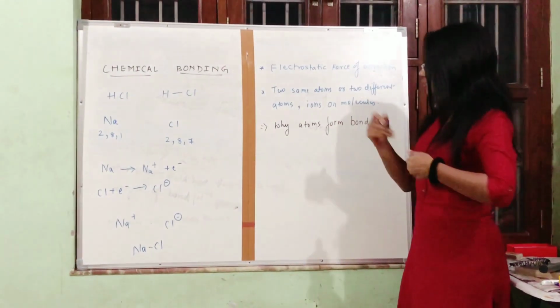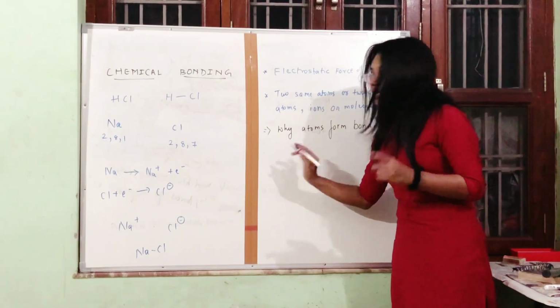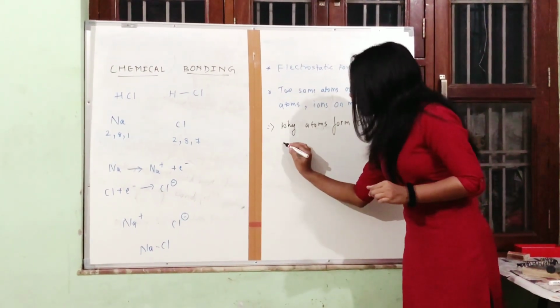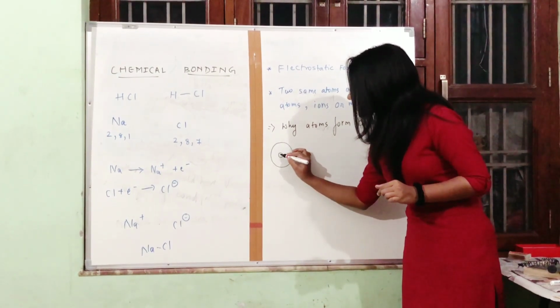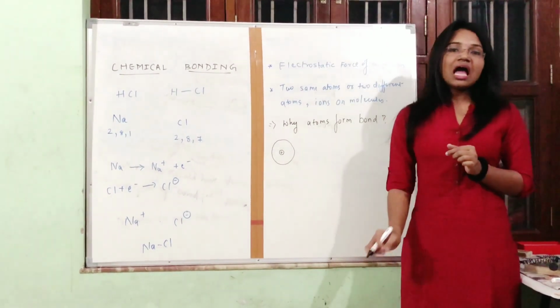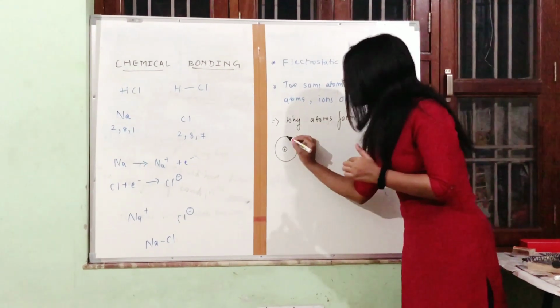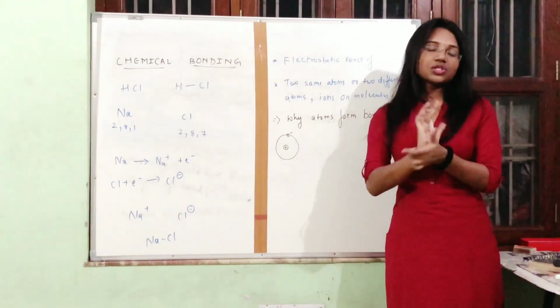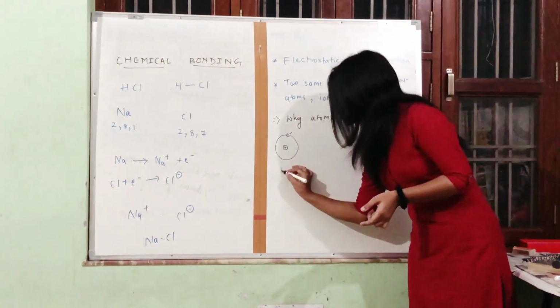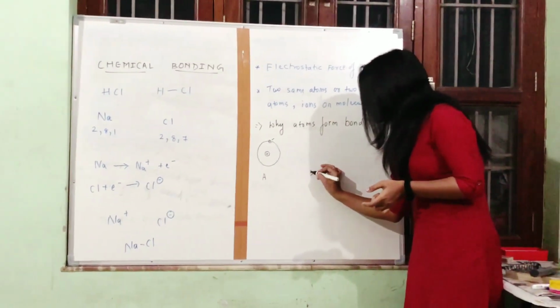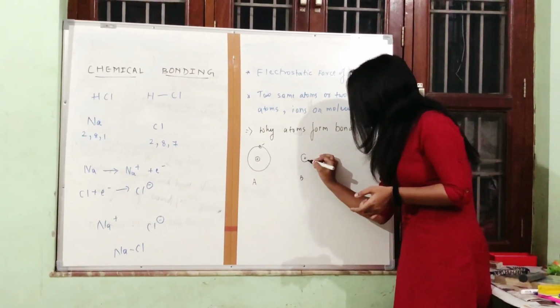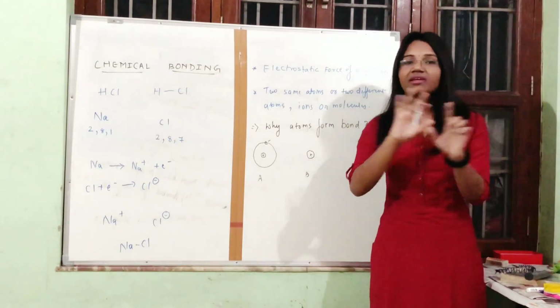See, try to understand. You all know that an atom has a positively charged nucleus and electrons are present in the outermost shell. This is atom A. Let's take an atom B. Same story. The internal structure of every atom is the same.